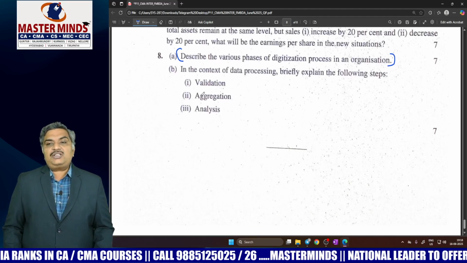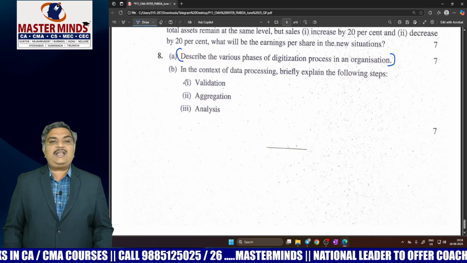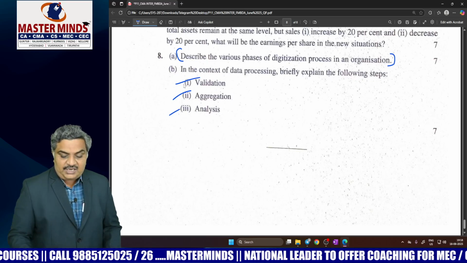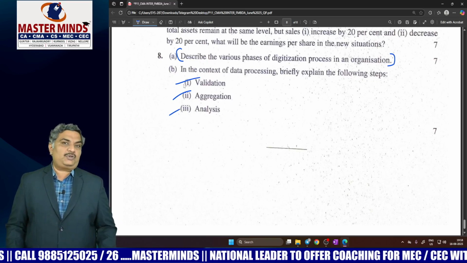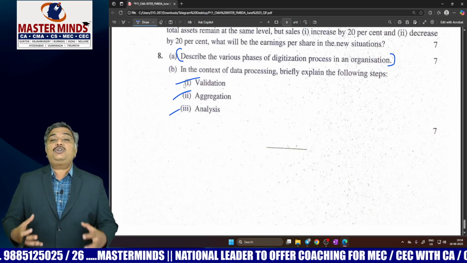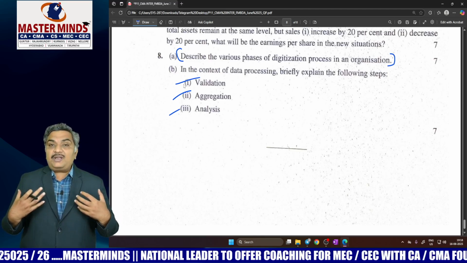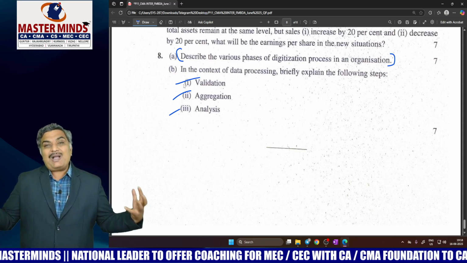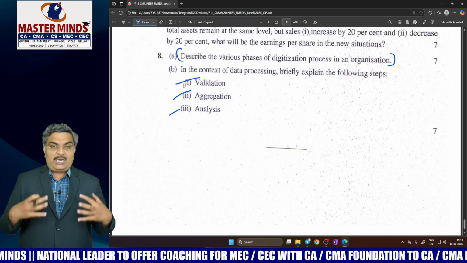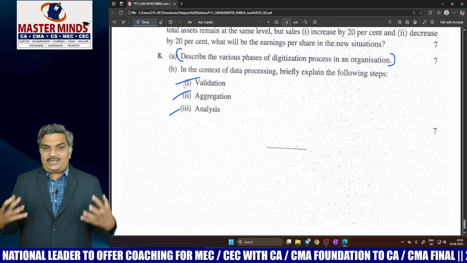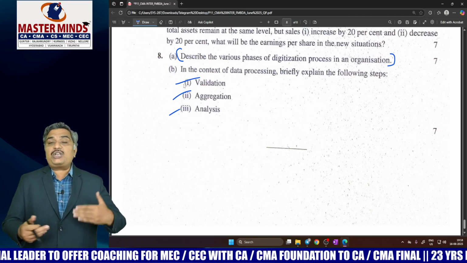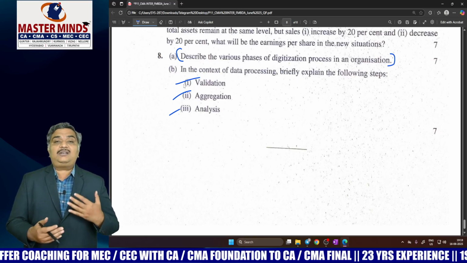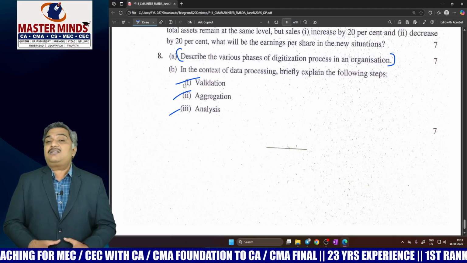And now, instead of asking the entire question, 3 important points in a single question are asked: validation, aggregation and analysis in the data processing cycle. Validation is to check whether you are getting the data from valid sources or not. Aggregation is you combine all the data, you put all the data in one place in the form of a data warehouse, that is called aggregation. And analysis is to check whether the data is comprehensible or whether the data complies with the rules or not.